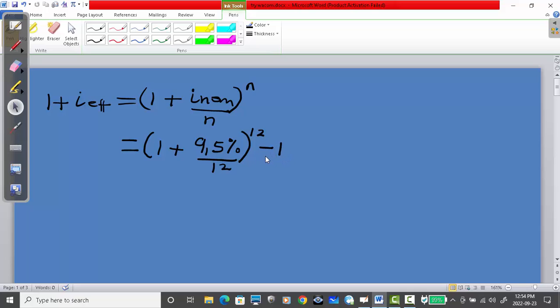If you've got a calculator, please get me the answer. In that case, with my calculator here, after subtracting 1, it gives me i effective as 0.0, right?